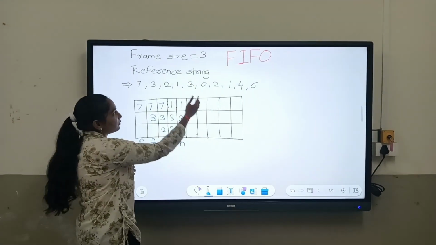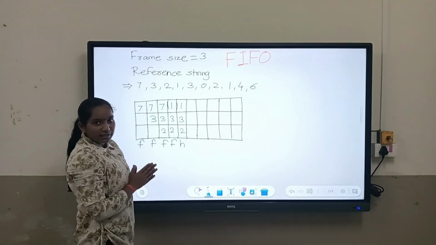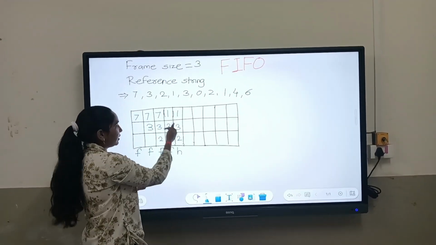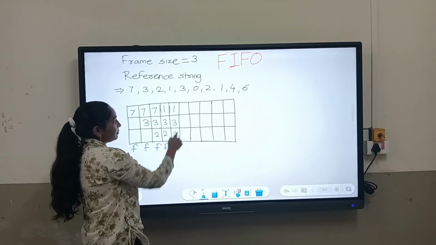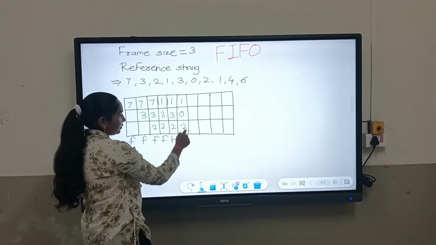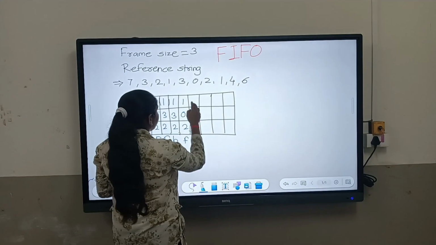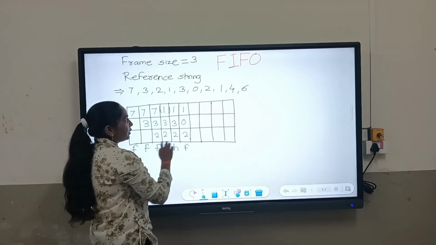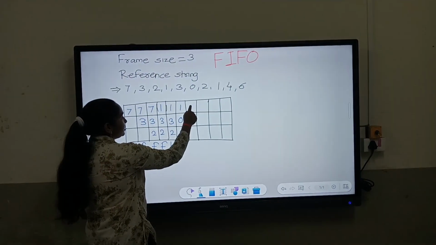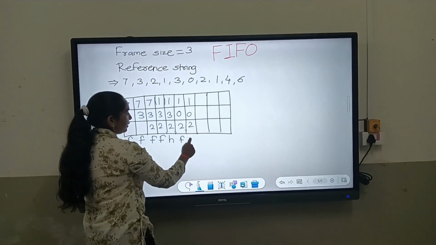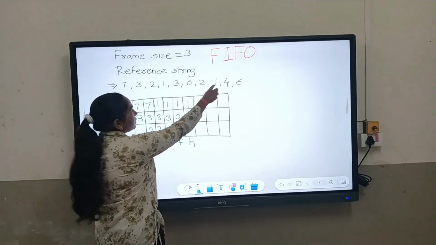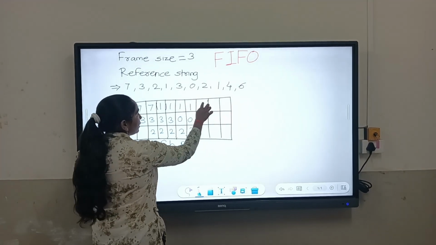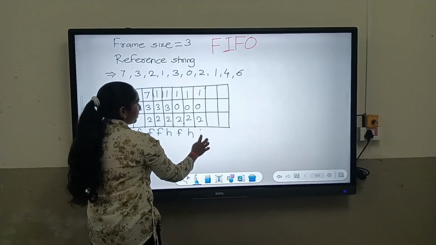Now 0. We have to replace a page because 0 is not present in the memory. In this memory, after 7, 3 came, therefore 3 is replaced. Therefore 1, 0, 2 and here a page fault. Now it is 2 and we already have 2 in the memory, therefore we don't have to replace it. It is 1 0 2 similar to before and it is a page hit. Now 1, we also have 1 before in the memory, therefore we don't have to replace it. We write it similar and write here page hit.